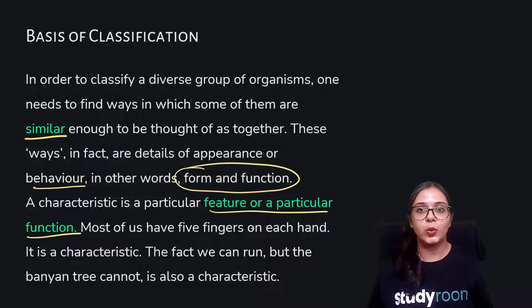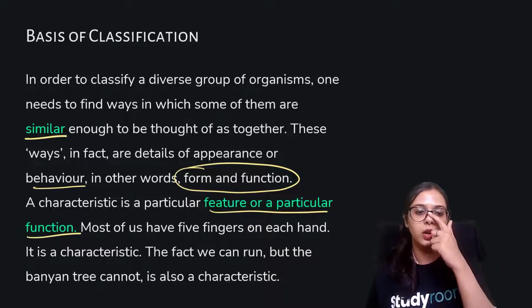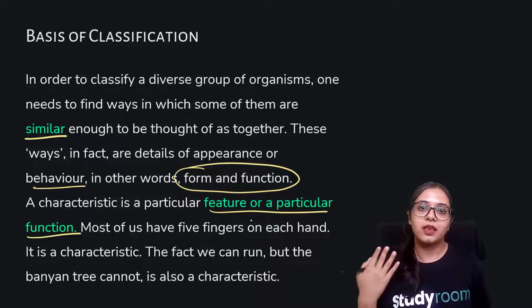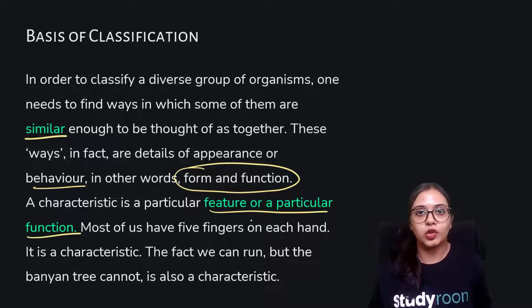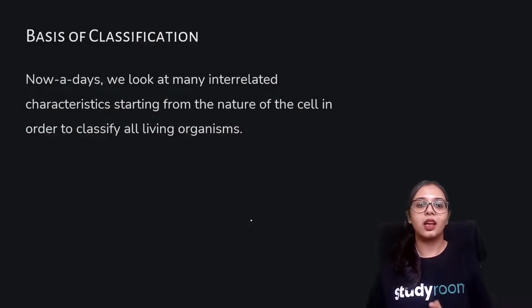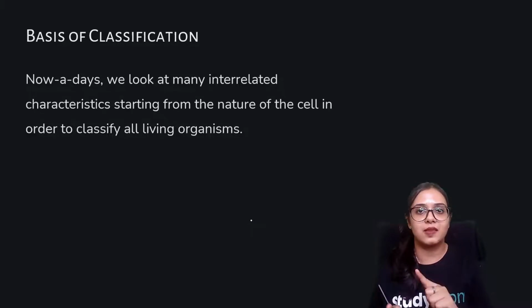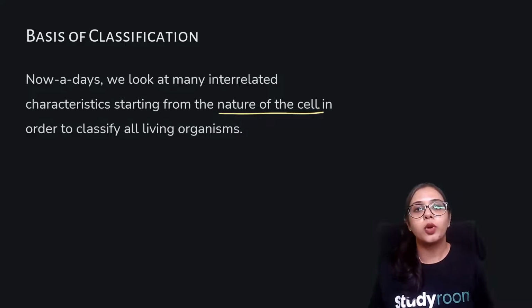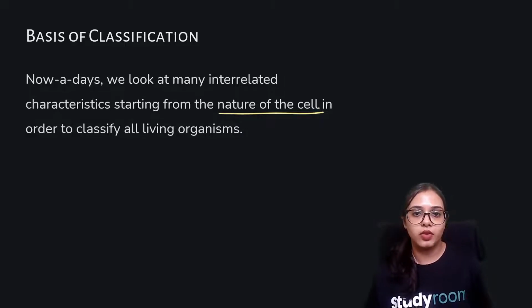It is a fact that we can run, we can locomote from one place to another, whereas trees, as I had told you previously, cannot. So locomotion can be taken as a characteristic, as a function, as a behavior. Nowadays, we look at many interrelated characteristics, and how do we understand these interrelated features? We understand this from the nature of the cell in order to classify all living organisms.